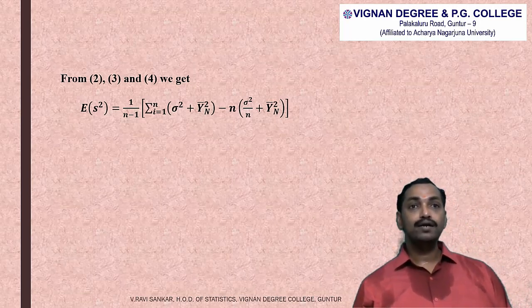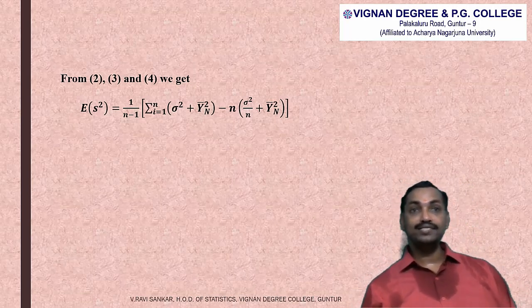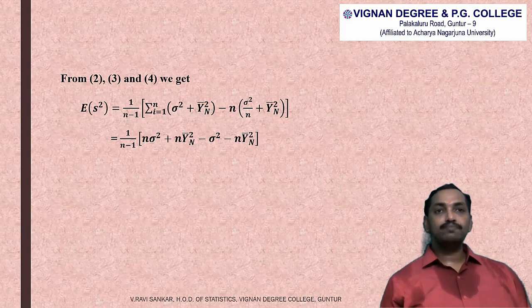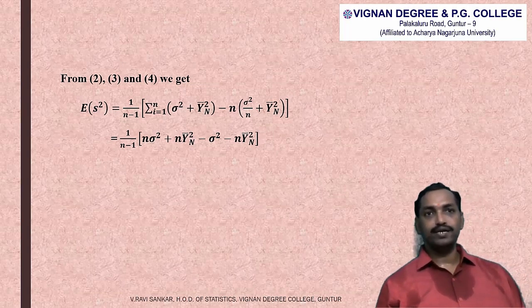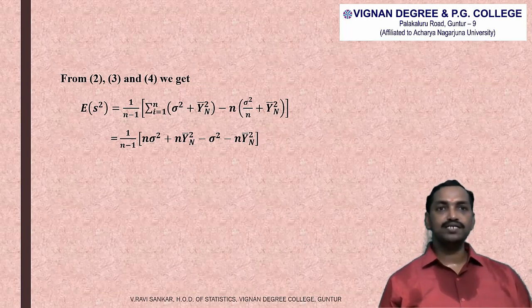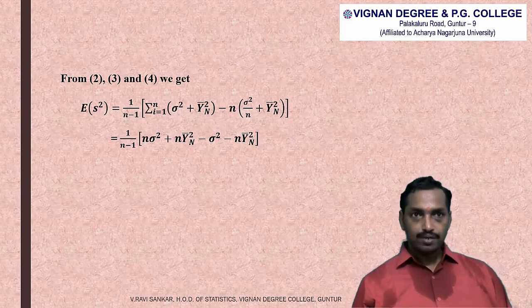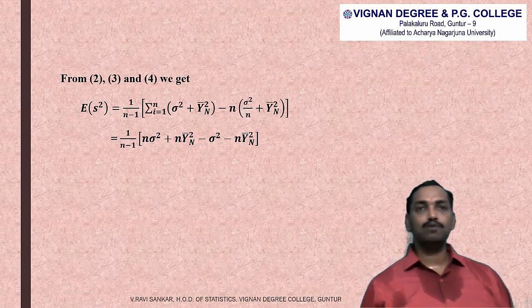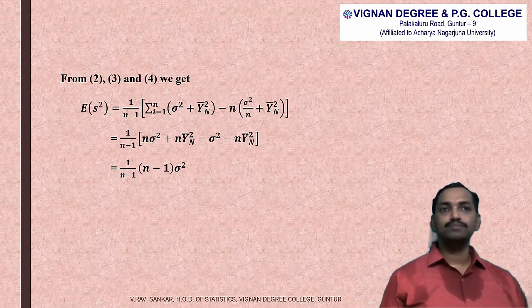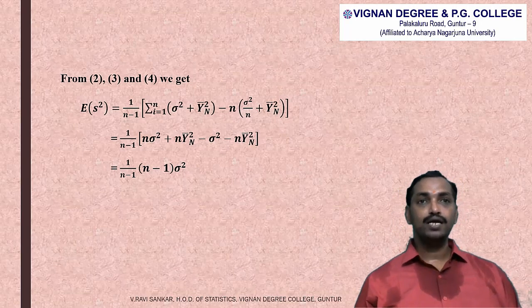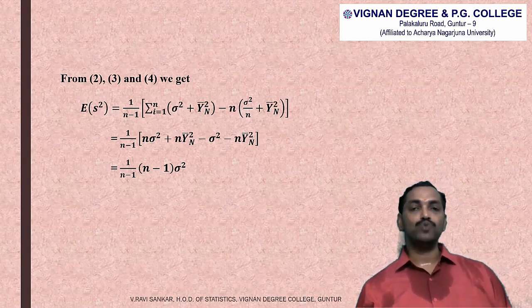So we get 1 by n minus 1 into n sigma square plus n Yn bar square minus, by multiplying with n, minus sigma square minus n into Yn bar square. So n into Yn bar square minus n into Yn bar square will give us 0, and take sigma square as common from the remaining two terms, we get 1 by n minus 1 into n minus 1 into sigma square, that is sigma square.